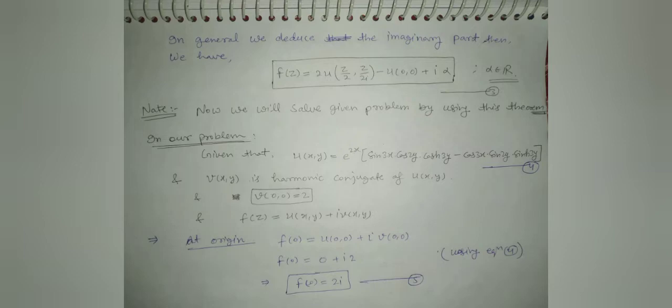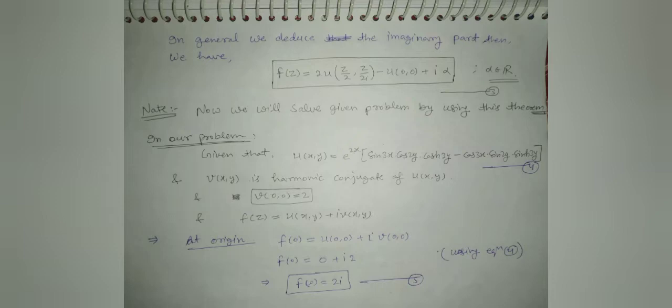In our problem, given that u of x comma y is equal to e to the power 2x into sin 3x into cos 2y into cos hyperbolic 3y minus cos 3x into sin 2y into sin hyperbolic 3y, and v of x comma y is the harmonic conjugate of u of xy, and given that v of 0 0 is equal to 2 and f of z is equal to u of x comma y plus i into v of x comma y.